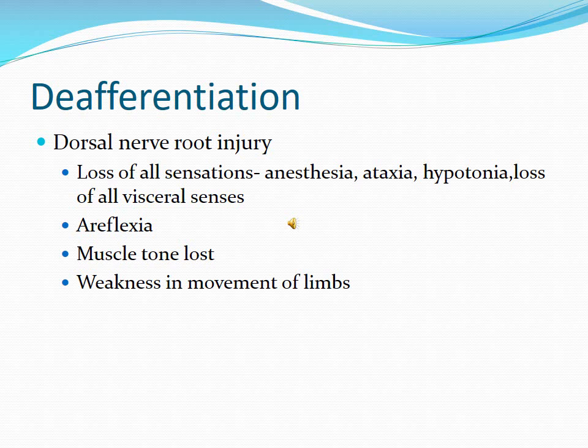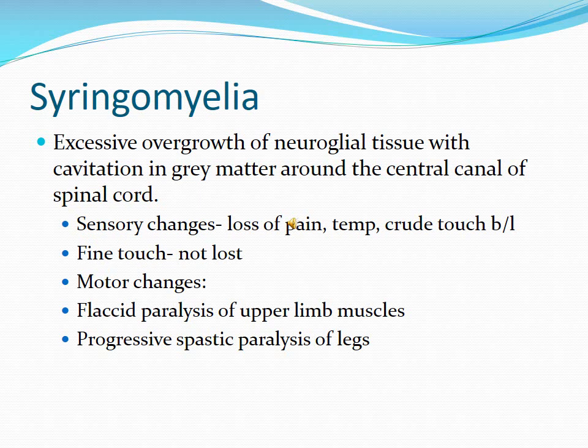Because afferents from the limbs, the proprioceptors, the Golgi tendon organs and the muscle spindle afferents are not coming, the tone cannot be maintained and movement cannot be done properly. Syringomyelia is a rare type of disease. It occurs in the grey matter of the spinal cord, especially around the central canal, and there is excessive growth of the neuroglial tissue followed by formation of a cavity in the grey matter, especially around the central canal. The sensory changes are loss of pain, touch and crude temperature.